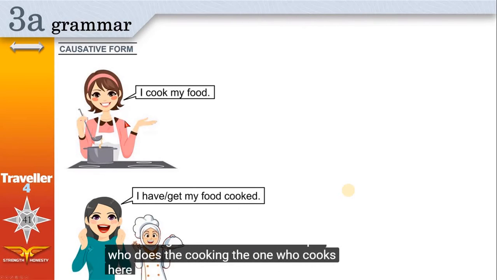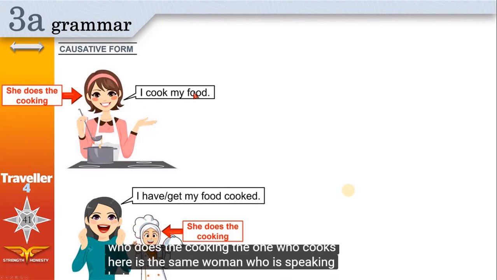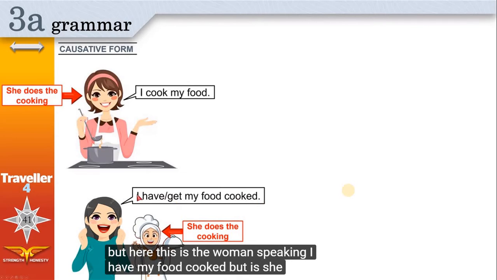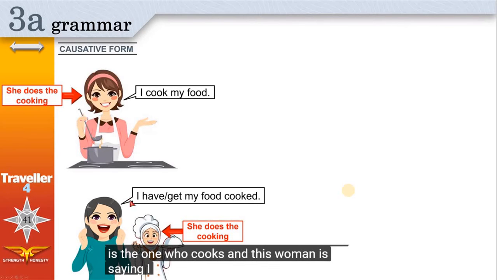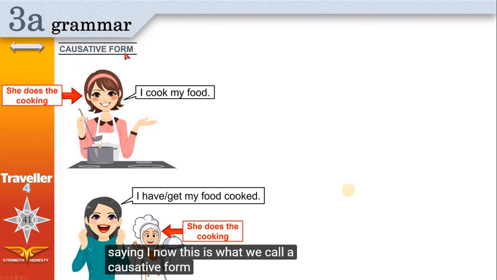The one who cooks here is the same woman who is speaking. But here, this is the woman speaking. I have my food cooked. But is she actually the one who cooks the food? No. This woman is the one who cooks. And this woman is saying I. Now this is what we call a causative form.